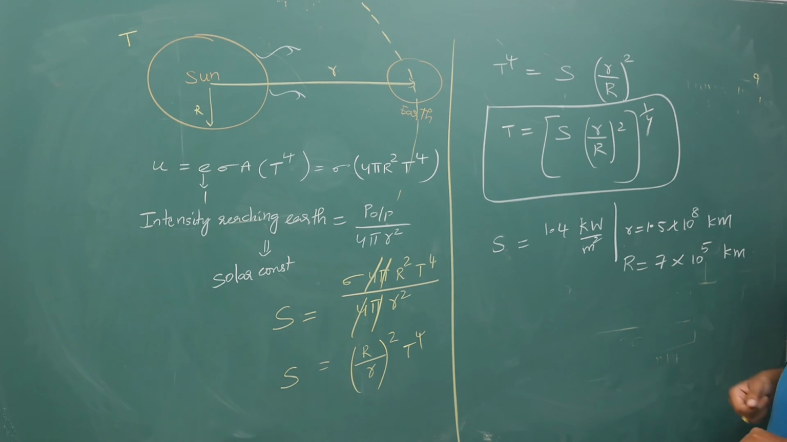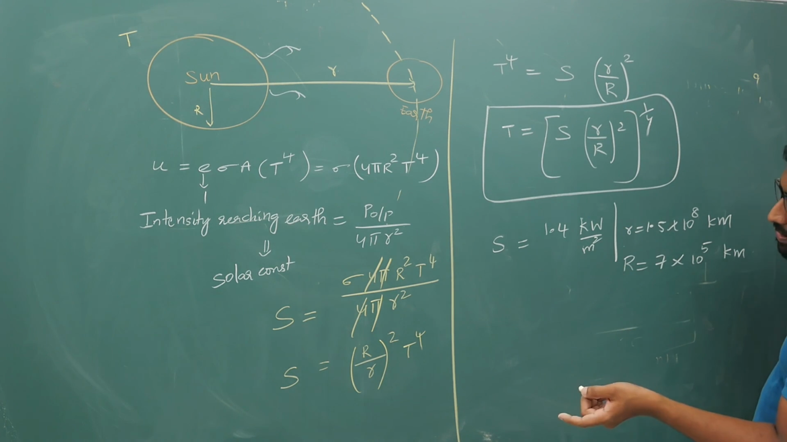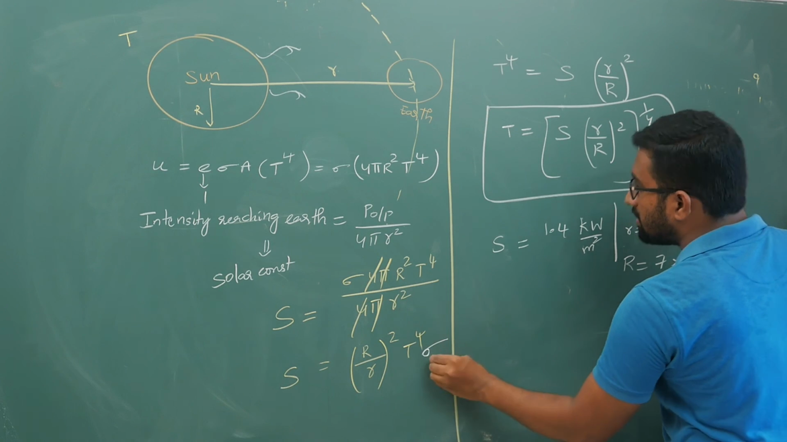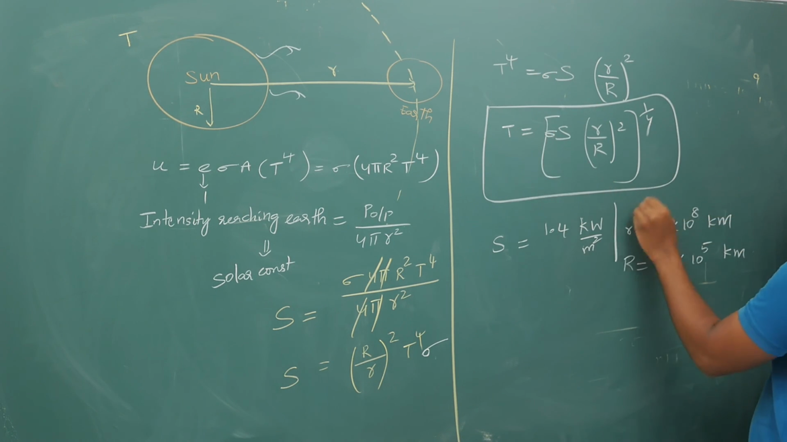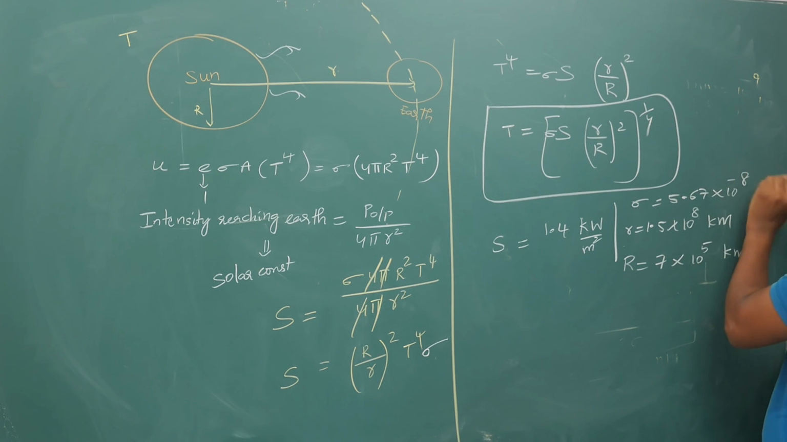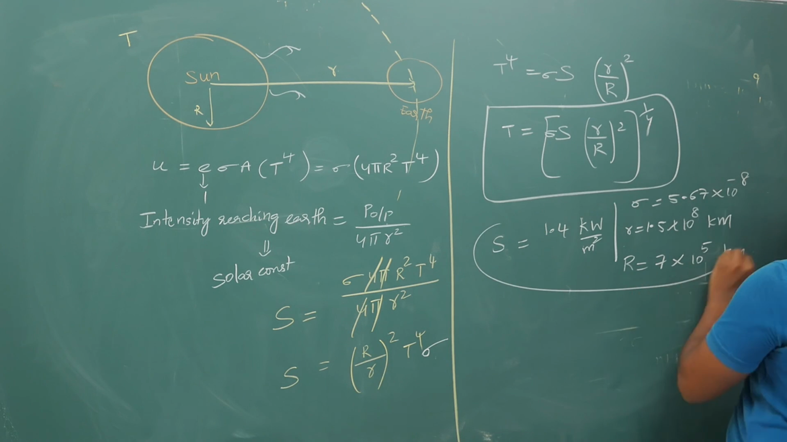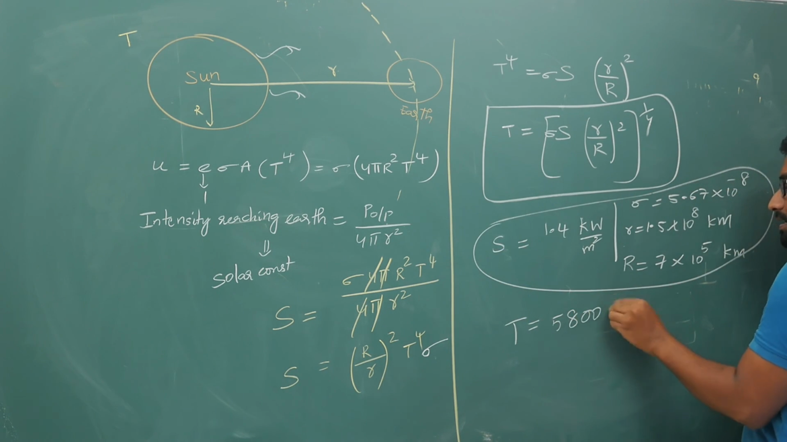Right? Substituting all these values, your sigma value is 5.67 into 10 power minus 8. Substituting all these values, you will get the approximate temperature as 5800 Kelvin.